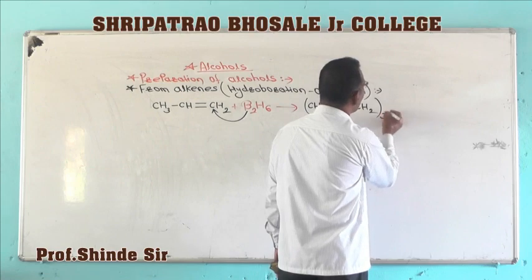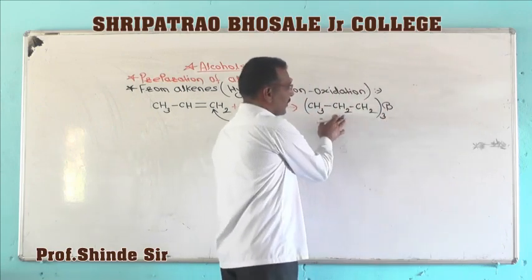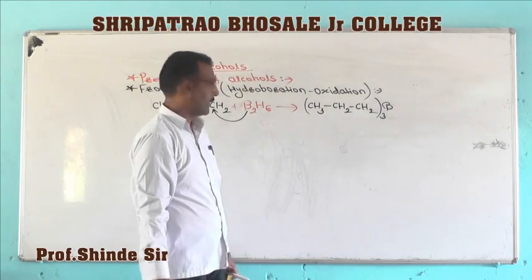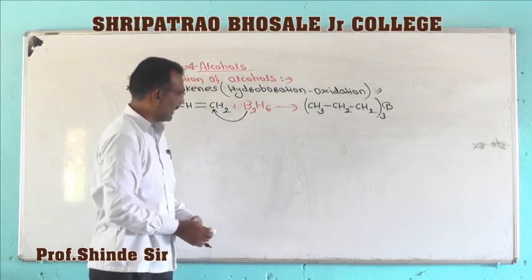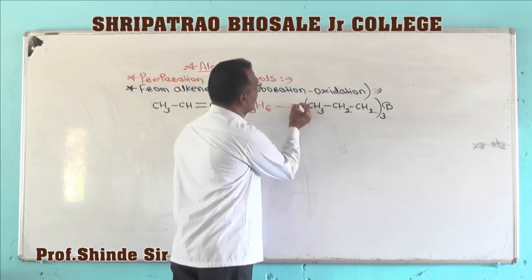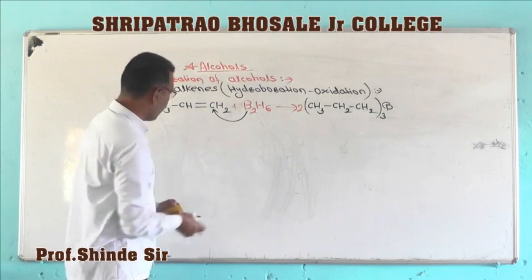We have to take 3 molecules, so formation of tripropyl boron takes place. Again we have to balance the reaction: boron 2 part, so 2 molecules of tripropyl boron.